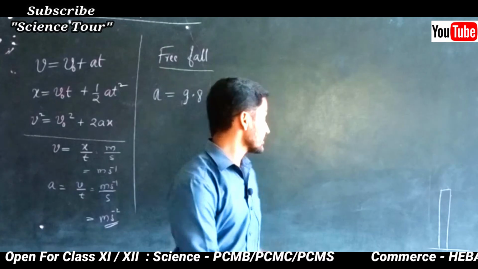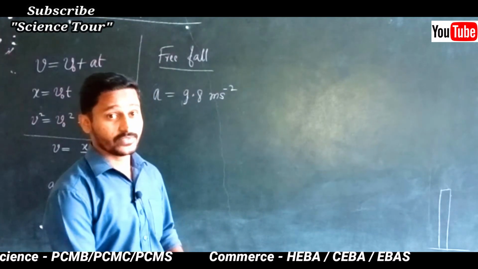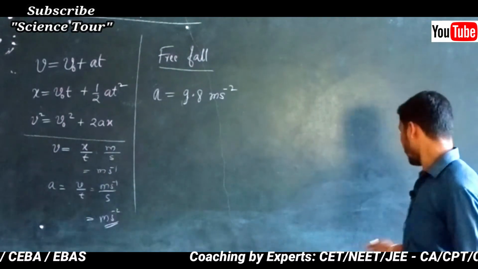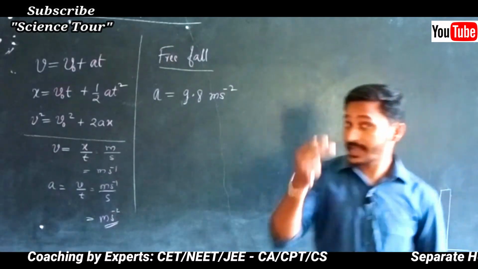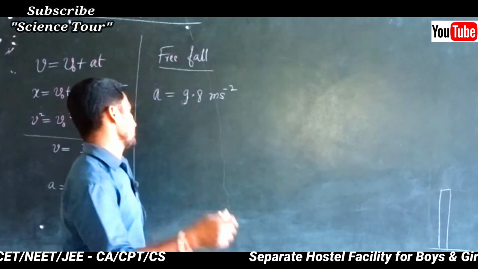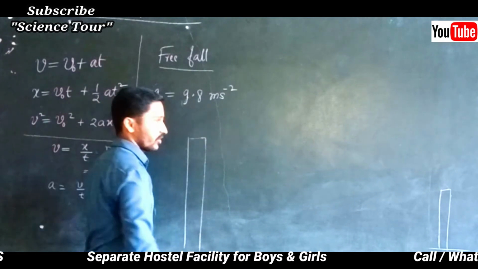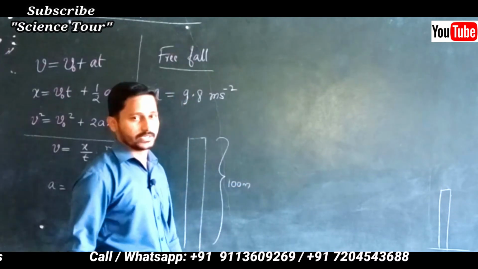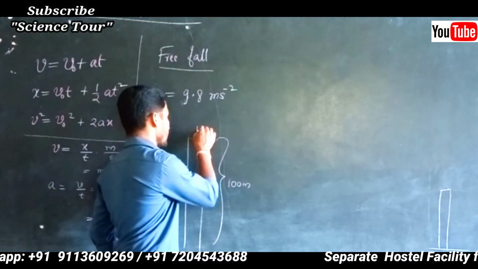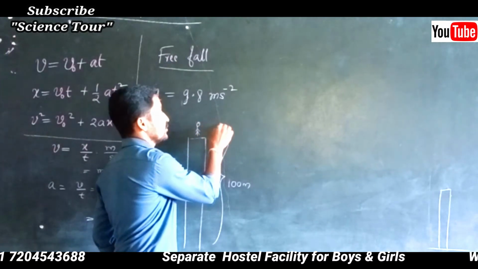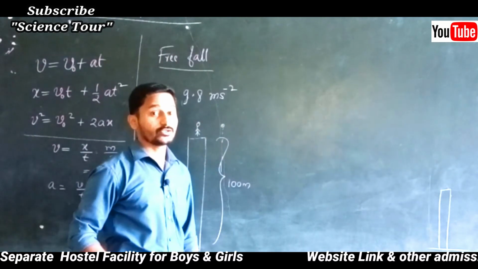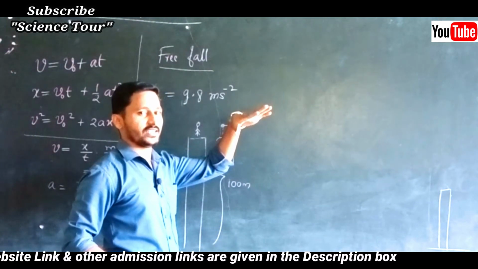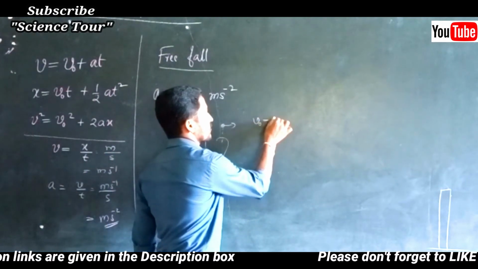Now we are going to discuss the case of free fall. As I was discussing, if any object is dropped from a certain height h, it will accelerate. Suppose this is the height, which may be 100 meters. We are at this height and we are going to drop a stone. Initially it was at rest, so v naught is equal to 0.